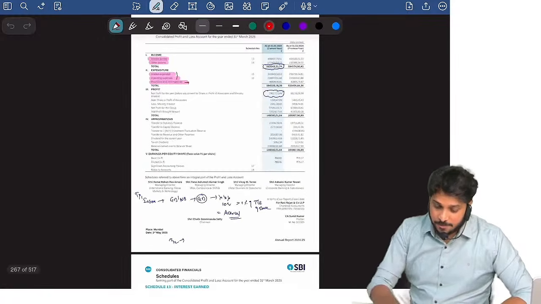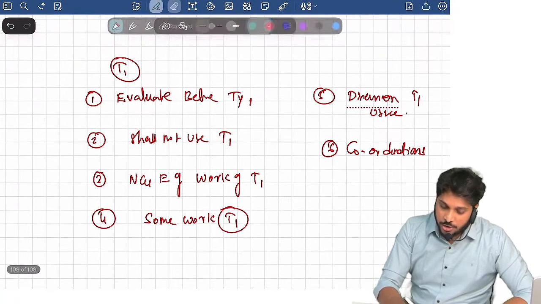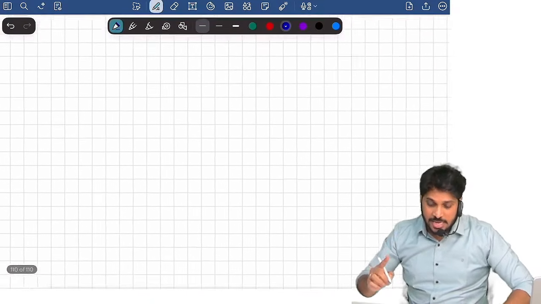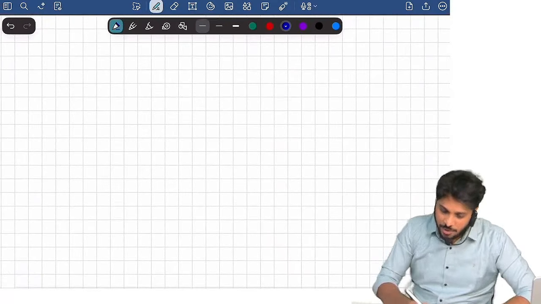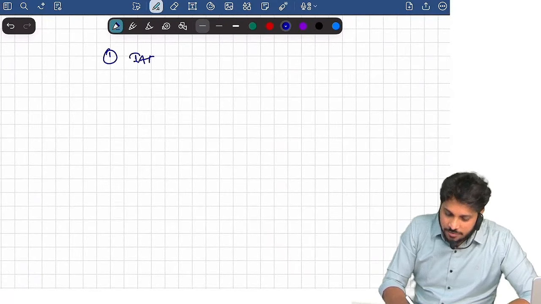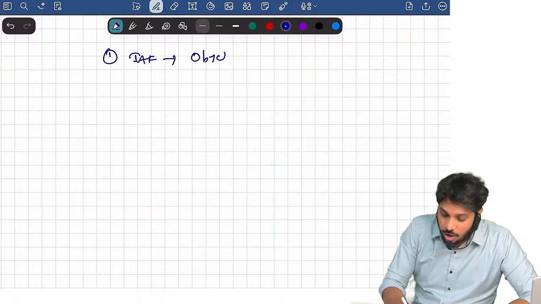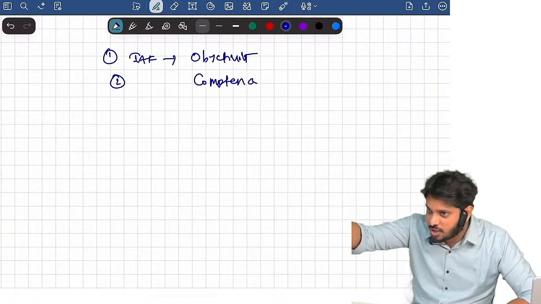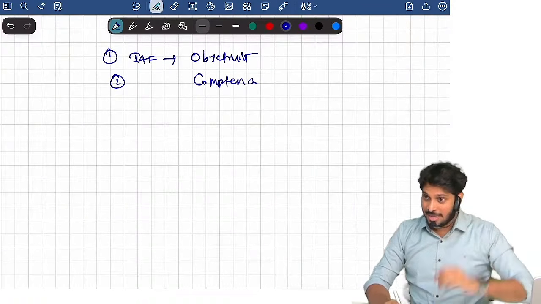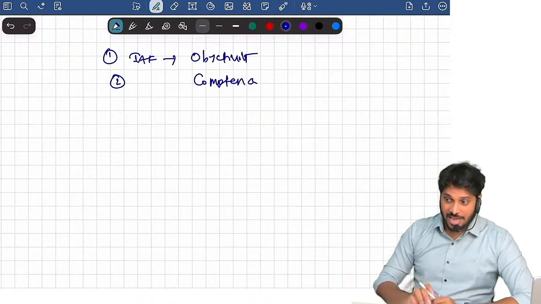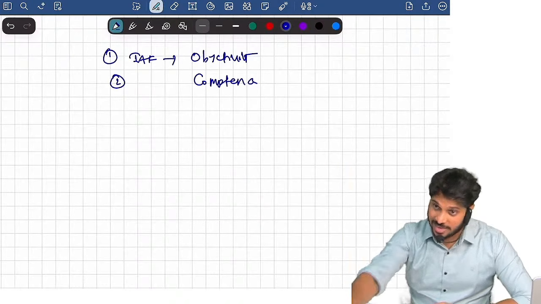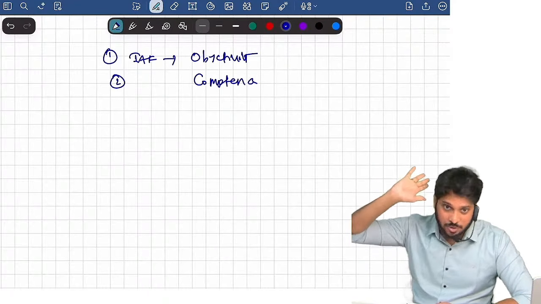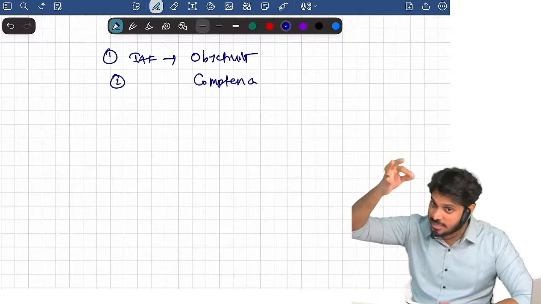Now look at the first one, what you need to evaluate before using type 1 work. Tell me, in type 2 what do we need to evaluate? Is he objective? Is he competent? Same points here also. Whether the internal audit function has sufficient objectivity, whether it has sufficient competence. Type 2 we saw, right? Same. But here there is a third point. Here I am not using them directly, I am using their work. They already performed the work as per their own guidelines, their own policies, their own regulations. Yes or no? They have their own approaches.